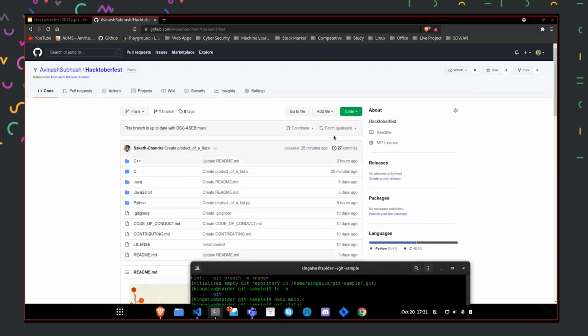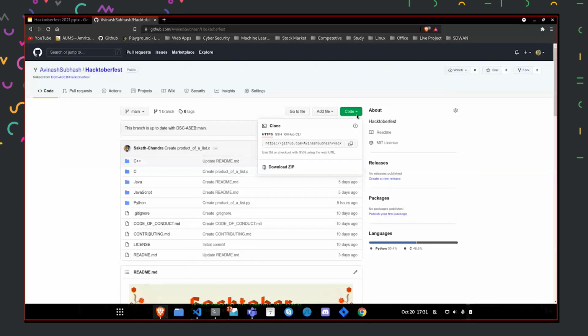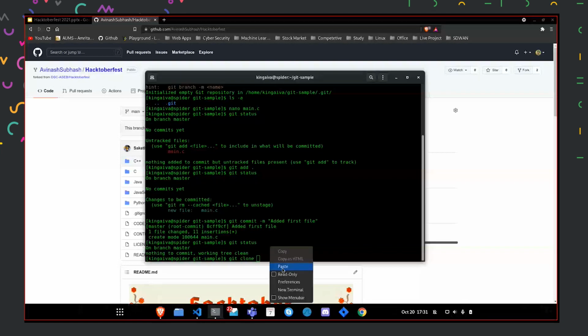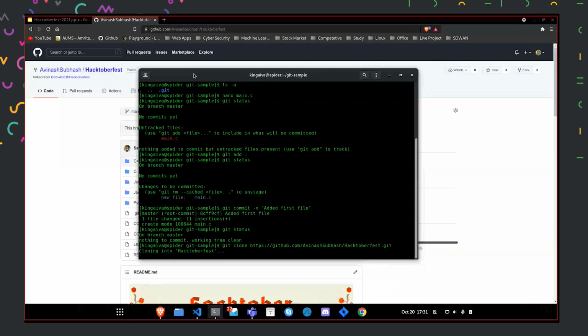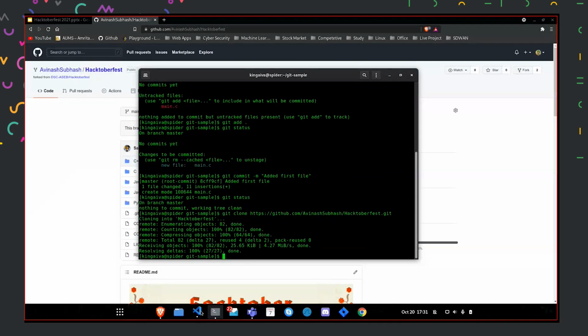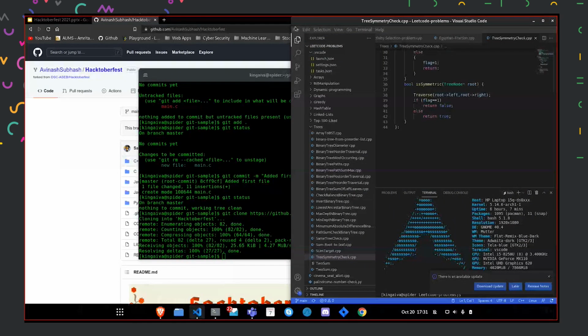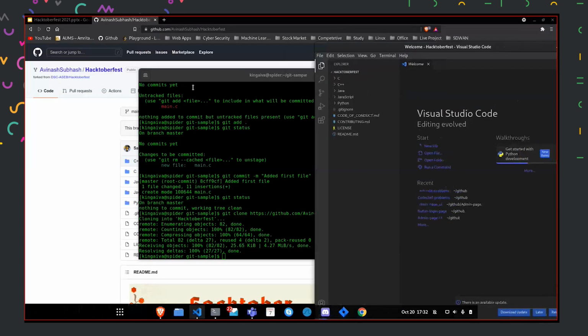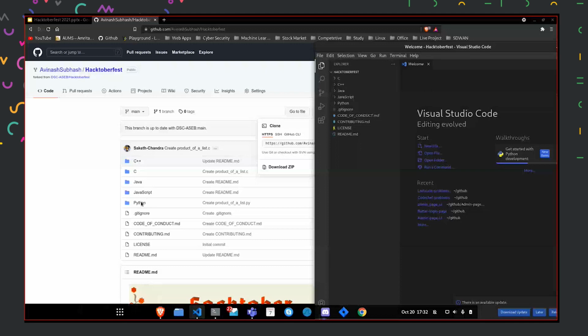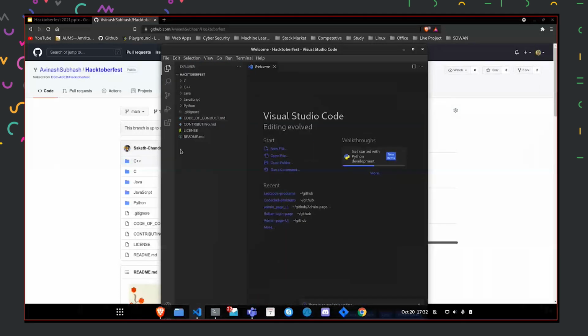So we will get the link from clicking on that code, and then we can just copy that here, and then I'll right click and paste. We have the link. Okay, so when I click enter, the complete repository, that folder, gets downloaded into my system. Everything got copied. So we got the complete copy of that. We had the C++, C, Java, JavaScript, Python, and now we have everything in our system.